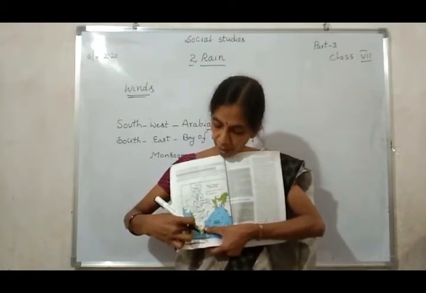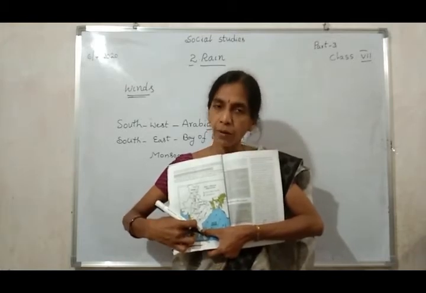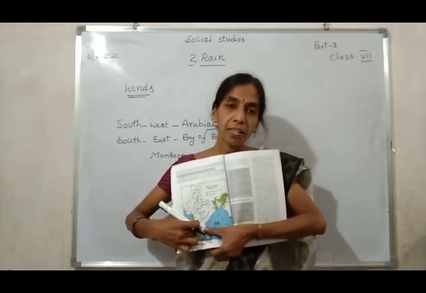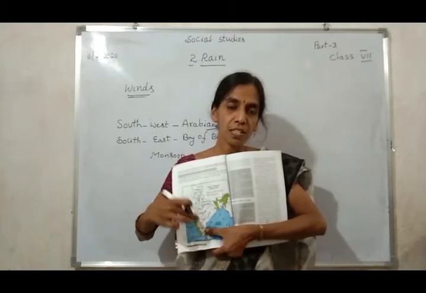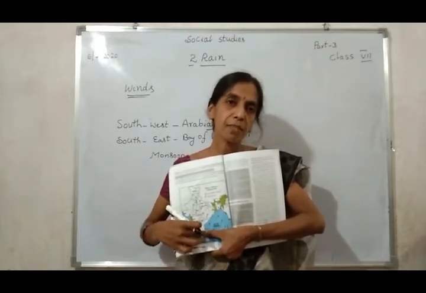The southwest monsoon first reaches the Telangana and Rayalaseema districts. The winds first touch which districts? Rayalaseema districts.